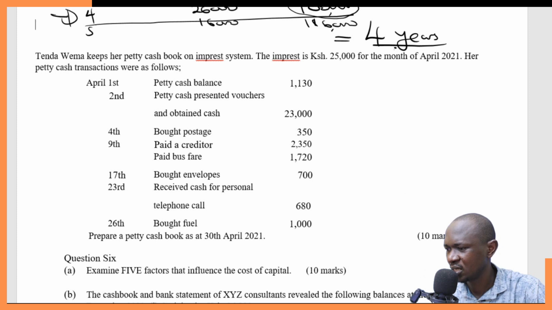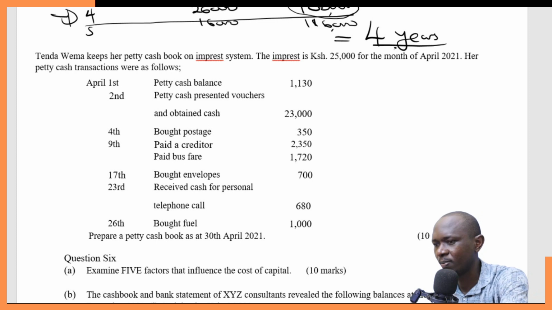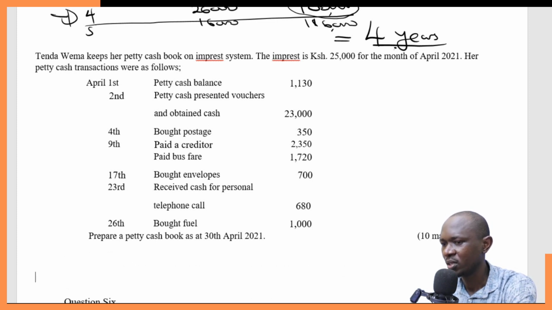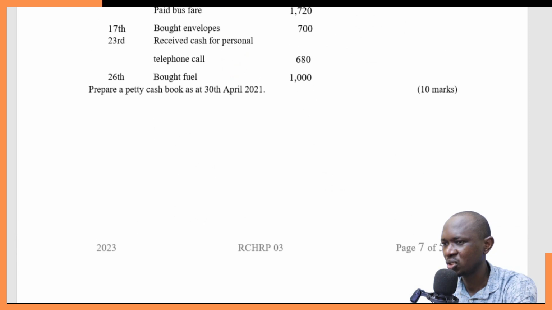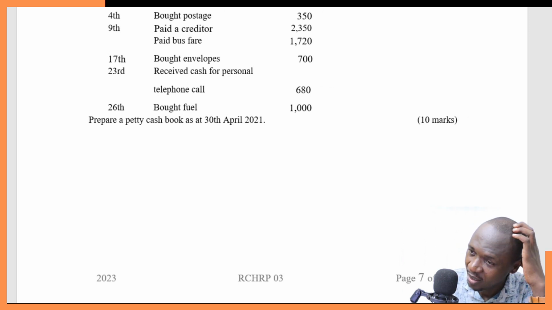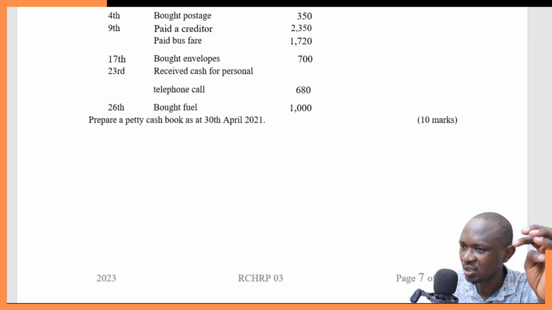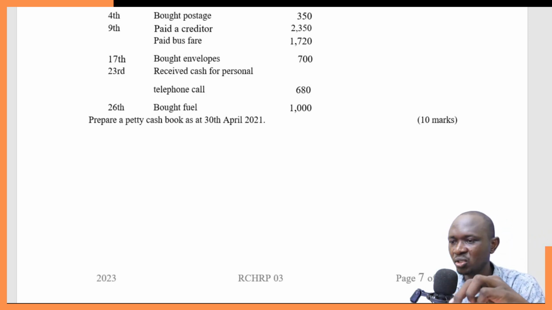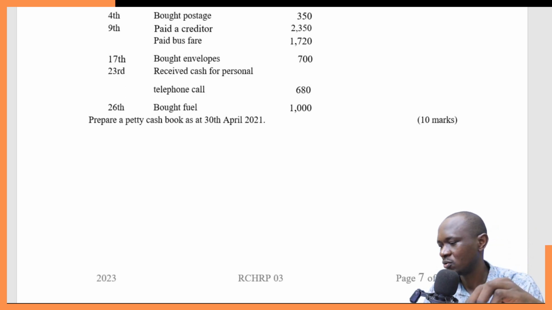On April 1st, the petty cash balance was 1130. On the 2nd, petty cash presented vouchers and obtained cash 23,000. On the 4th, bought postage 350. On the 9th, paid a creditor 2350. Paid bus fare 1720, the same 9th. On the 17th, bought envelopes. On the 23rd, received cash for a personal telephone call. On the 26th, bought fuel. Prepare the petty cash book as at 30th April 2021.